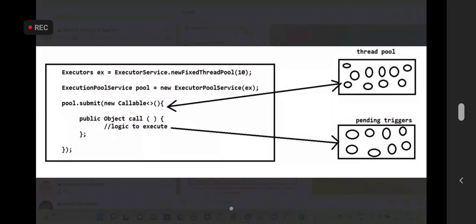Yes. Now, theoretically we understood what ExecutorService is, what the advantage of the executor is and how it is going to execute. We need to understand this practically by writing the code and executing it. For that, we need to have some triggers in pending status in the table. So let's insert the triggers into the database table by writing some procedure, in pending state.